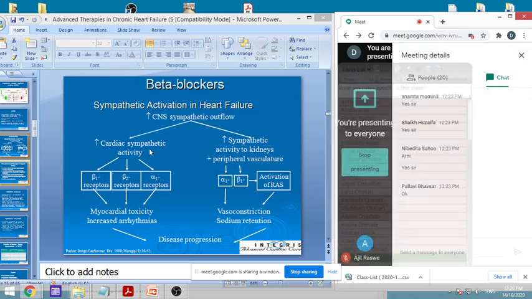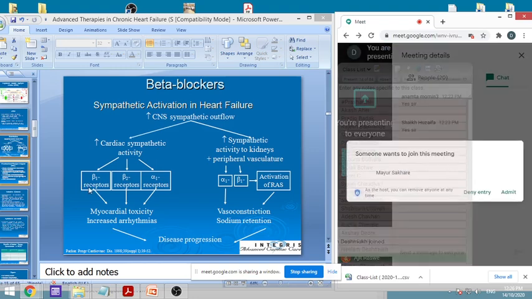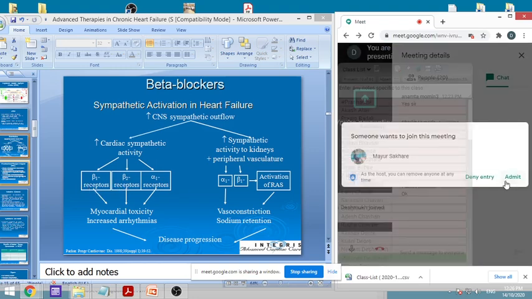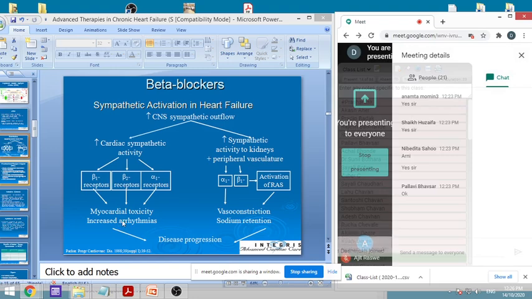This will cause increased beta 1, beta 2, and alpha 1 activities, and because of all this it will cause more damage to the myocardium. It will increase arrhythmias, and it will cause progression of the disease.